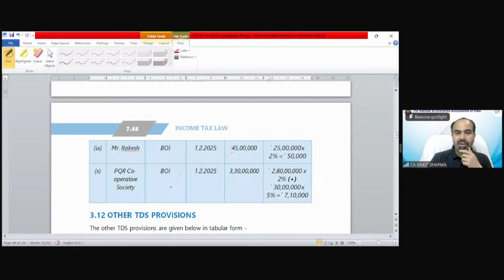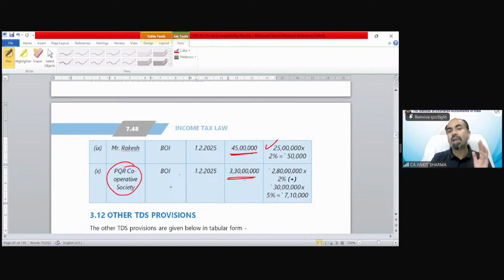Mr. Rakesh, 45 lakh. So up to 20 lakh, no TDS, balance would be liable at the rate of 2%. PQRA Cooperative Society, 3 crore 30 lakh. So again, up to 20, no TDS. From exceeding 20 lakh up to 3 crore, the balance between 20 lakh and 3 crore is 2 crore 80 lakh. The rate would be 2%. Exceeding 3 crore, we have 30 lakh rupees remaining. So rate would be 5%. I hope it's clear now.